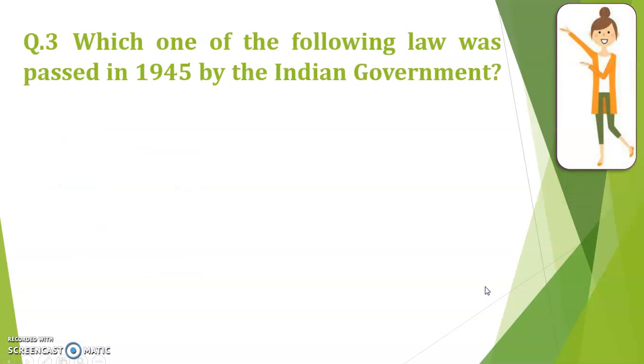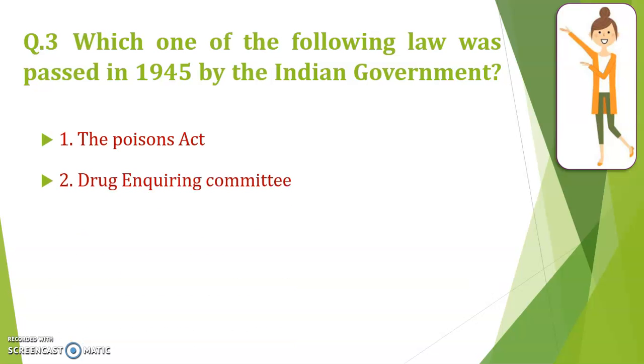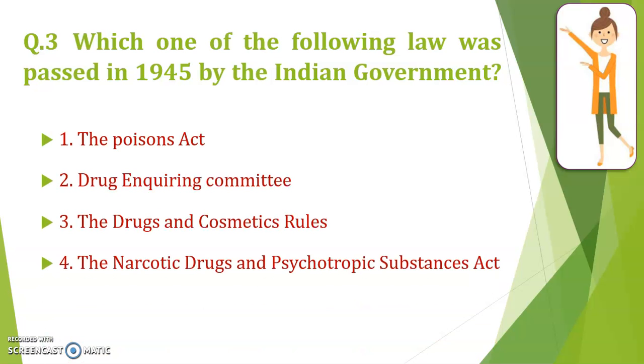Which one of the following laws was passed in 1945 by the Indian government? So थोड़ा confusing question है. The Poisons Act, the Drug Enquiry Committee, DNC rules and the NDPS Act. इनमें से कौन सा law 1945 में पास हुआ? हमारे टॉपिक का नाम है ड्रग्स एंड कॉस्मेटिक्स एक्ट 1940 एंड रूल्स मेड देयर अंडर 1945. So the correct answer is Drugs and Cosmetics Rules, because rules are made in 1945, act made in 1940.